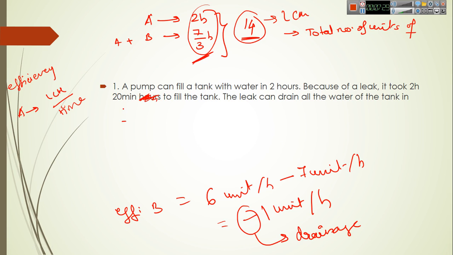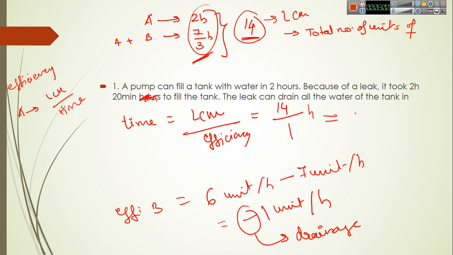So how can we calculate time? So time equals LCM divided by efficiency. So LCM is 14 and our efficiency is 1. We are only taking the magnitude because time can never be negative, and here negative is only representing the drainage. If filling the tank is positive, then drainage should be negative. So here time is 14 by 1 hour, which is 14 hours.